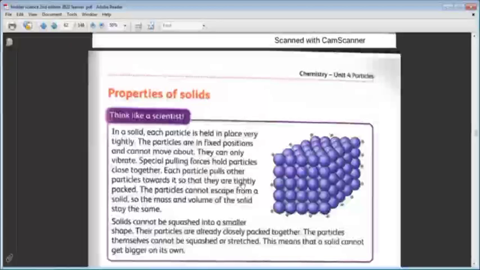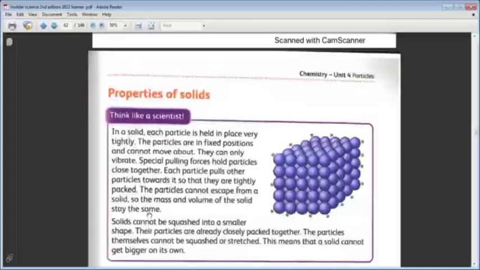So that they are tightly packed. As a result, for this pulling force, these particles are tightly packed. They are all close to each other. The particles cannot escape from a solid. One particle is this particle or this particle. There is no particle which can escape or move alone. They are very close to each other. They have forces that make all of them stay near each other. The particles cannot escape from a solid, so the mass and volume of the solid stay the same.